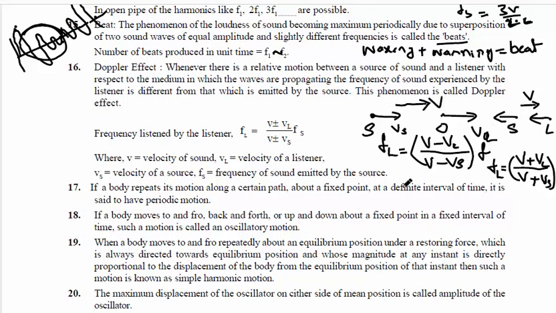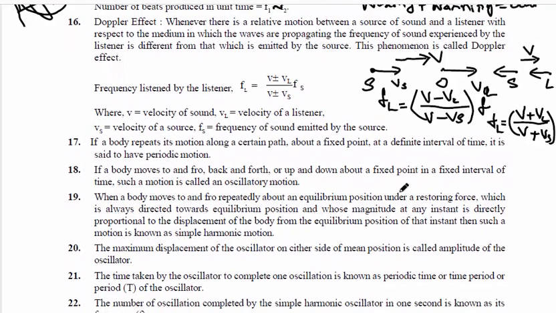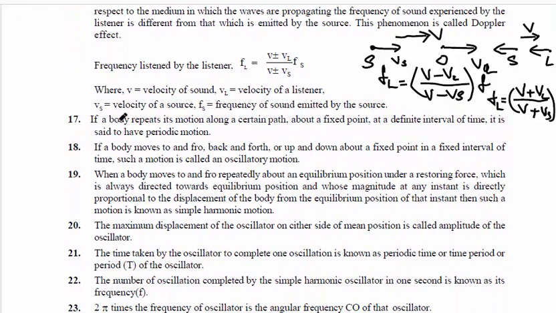Okay, so this is about the Doppler effect, and now we go for the next point. See here, read this point. If a body repeats its motion along a certain path about a fixed point at a definite interval of time, it is called periodic motion. See here, periodic motion means any body which repeats its path again and again at regular intervals. It is called periodic motion.